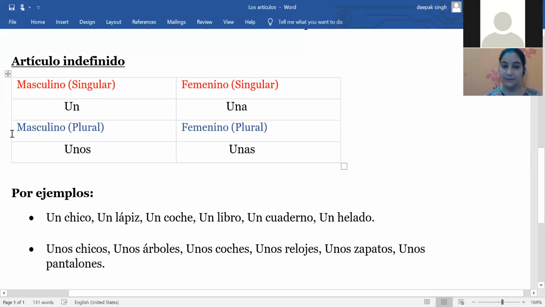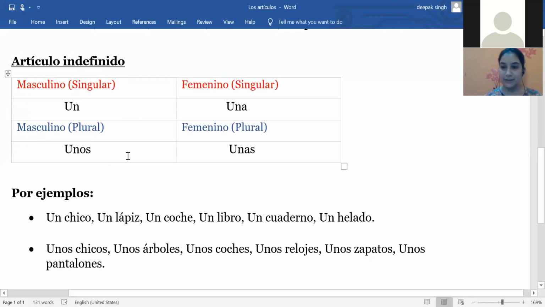Then we have the masculino plural, and we have to use the article unos. Here the meaning is some. Just remember that you have to use it with the masculine plural noun in the indefinite article.